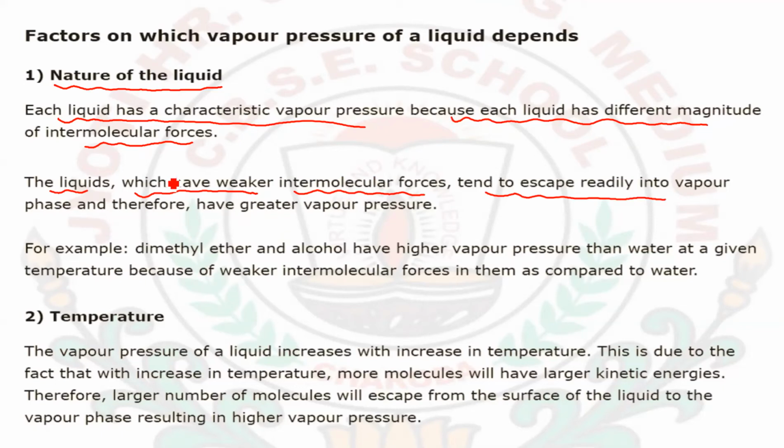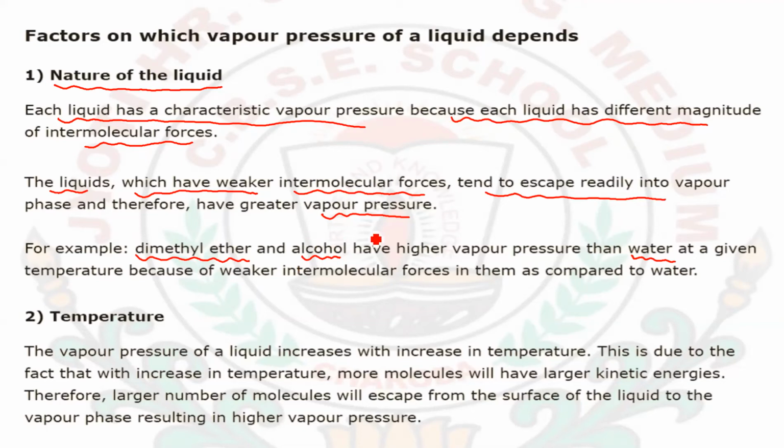They will easily evaporate and have greater vapor pressure. For example, if I am comparing diethyl ether and alcohol with water, we will see that diethyl ether and alcohol have higher vapor pressure in comparison to water. Why? Because water is more viscous than alcohol and ether.